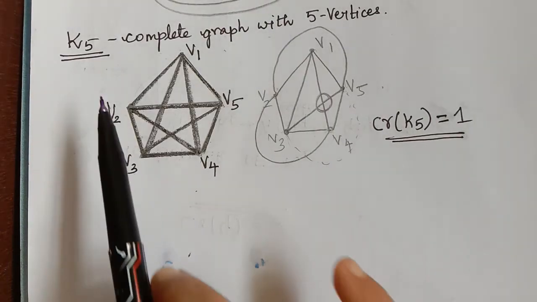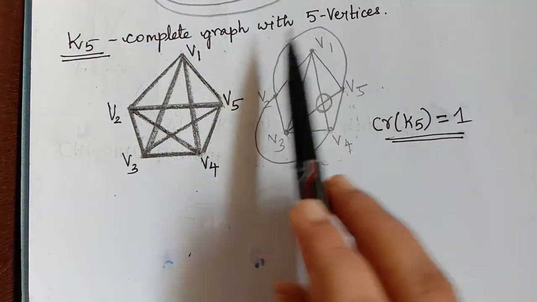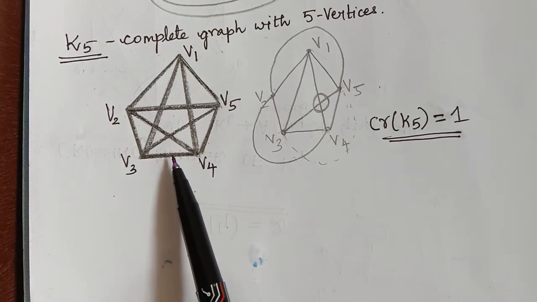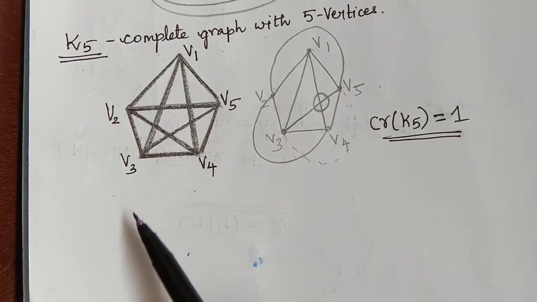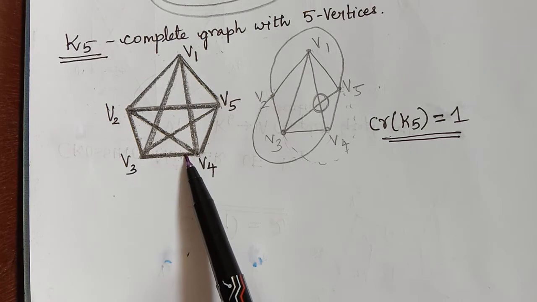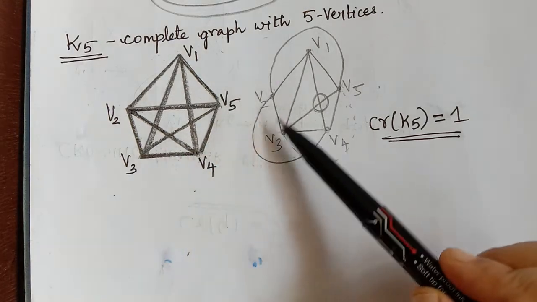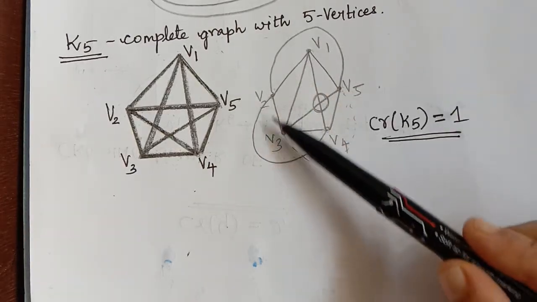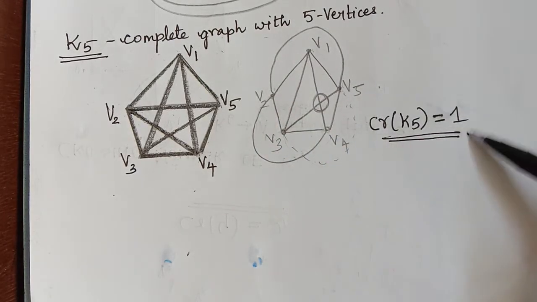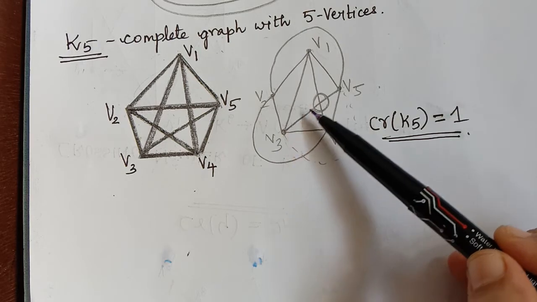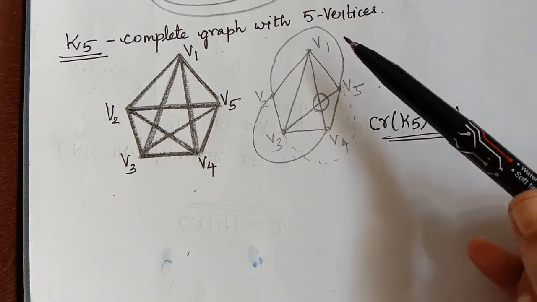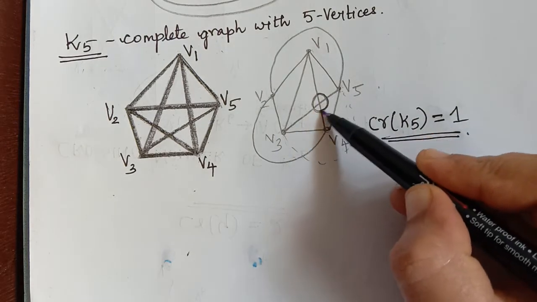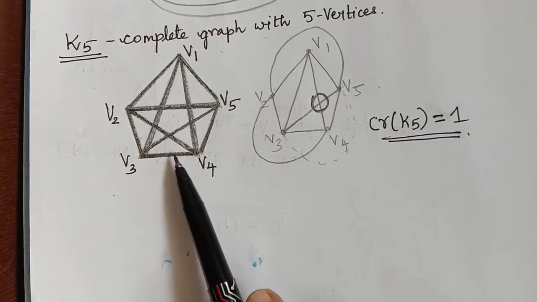Now we shall consider K5, which is a complete graph with 5 vertices. This is the original given graph. Now we have to try to decompose this into subgraphs so that it becomes planar. When we tried to find the crossing number of this graph, we found that it was 1. That is the minimum number of crossings when we draw this graph on a plane. So now we shall find the thickness of this graph.